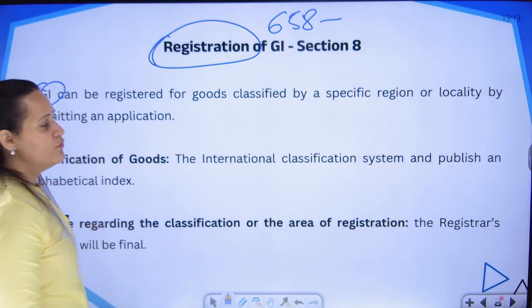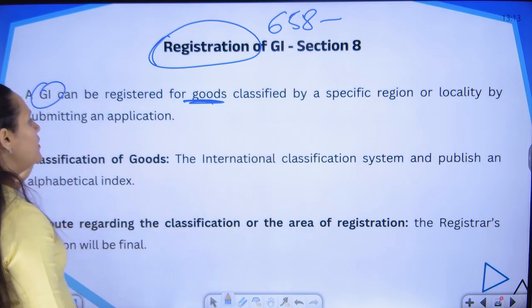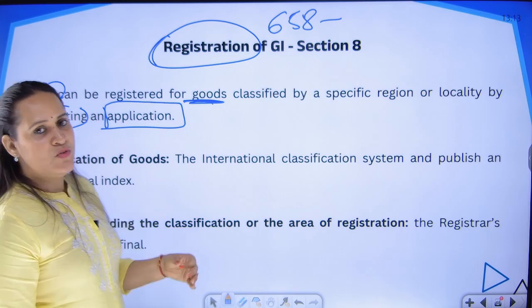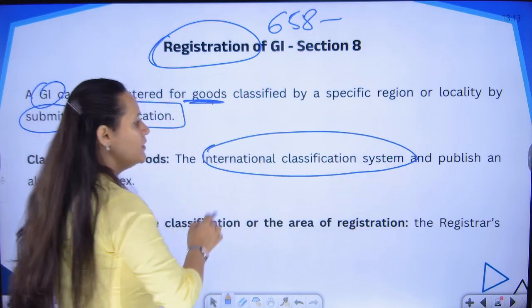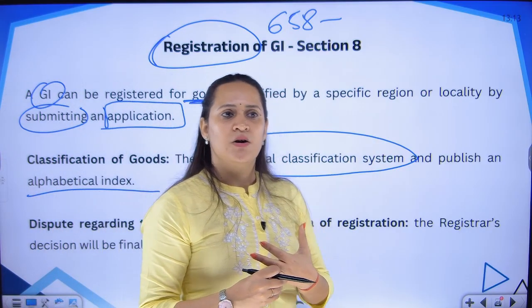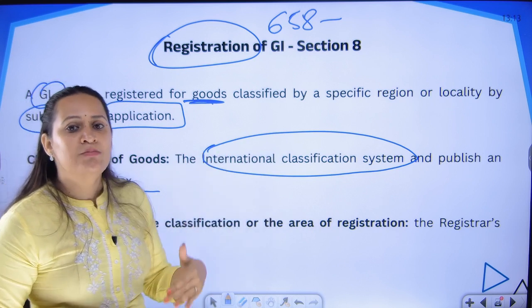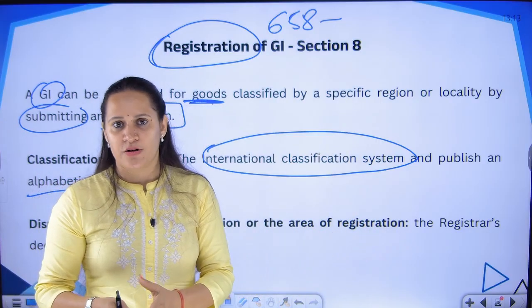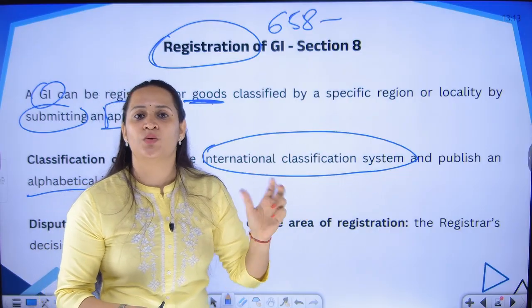A GI can be registered for goods only which is classified by a particular region, locality, or location by submitting an application to the registrar, and the classification of goods is going to be done on the basis of the international classification system, and it is going to be published in an alphabetical manner, mainly because if every country follows the same way of classification, it becomes easier to give protection at the international level. If India is following a different system of protection, and internationally they have a different system, it is very difficult to tally both while giving protection.